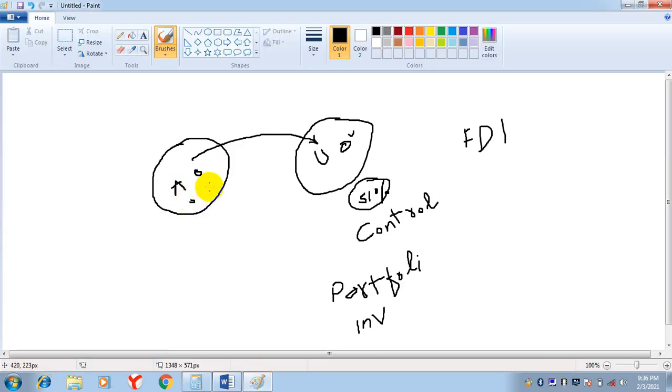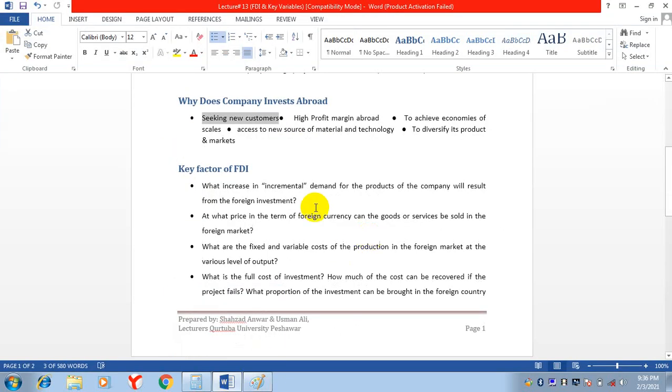There are lots of companies in your market, so your profit margin will be low if competition is high. So if the profit margin is low, you want to find another market in which the profit margin is high. This is another reason for investing money in foreign countries.